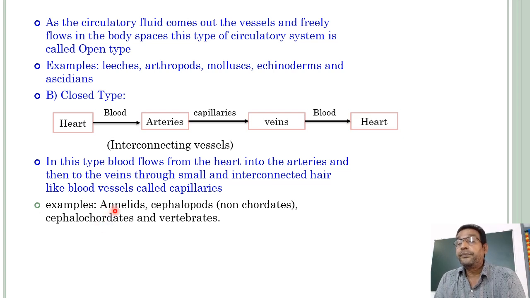Annelids, for example earthworm, leeches. Leeches have an open type of circulatory system. Cephalopods, non-chordates. Cephalopods means, in the phylum Mollusca, these cephalopods are highly evolved molluscans: octopuses, sepia, loligo. Such animals are included in Cephalopoda.